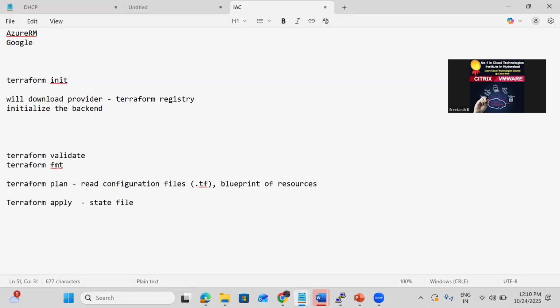Then, what is Terraform validate going to do?